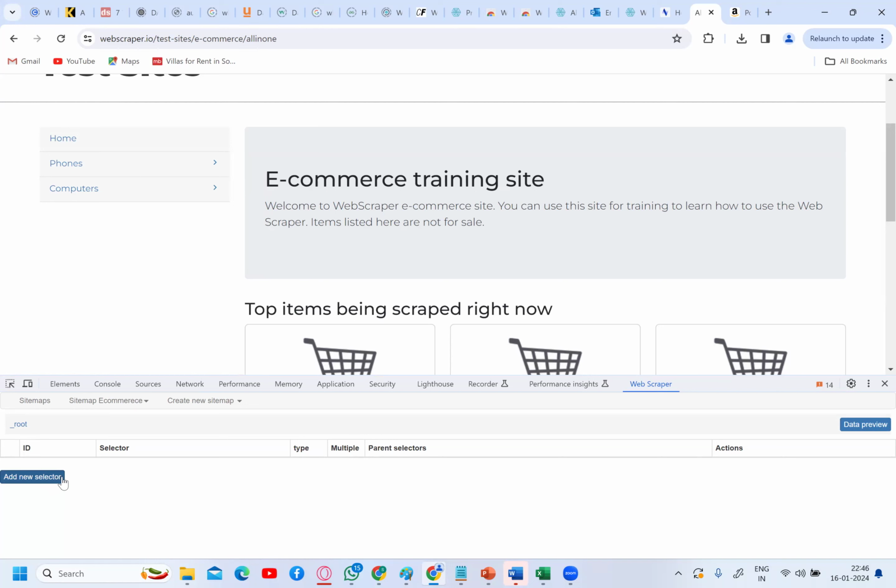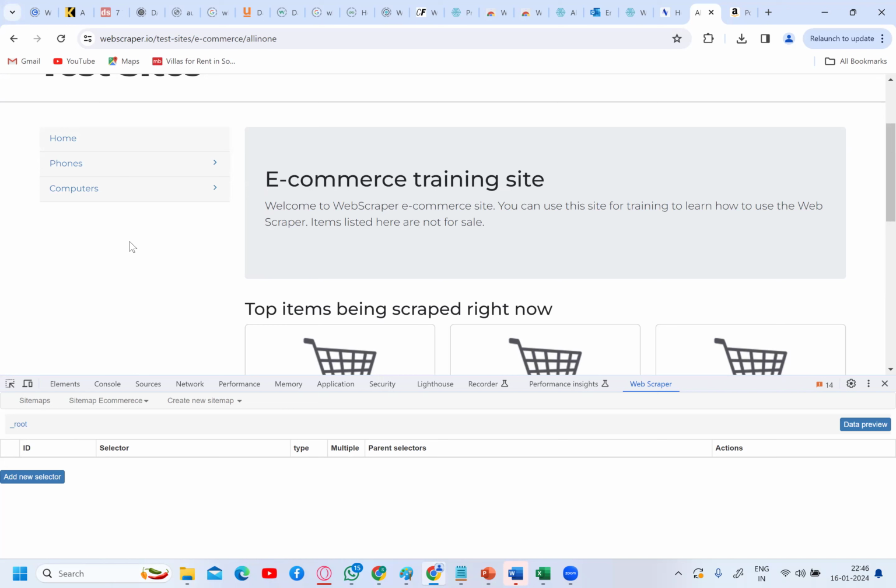See, basically here we are creating the selectors. What are selectors? Selectors define to the web scraping tool the order in which you need to do the scraping. First, you need to scrape from the home page. Then you need to scrape the category page. Then the subcategory page. Then the product page.